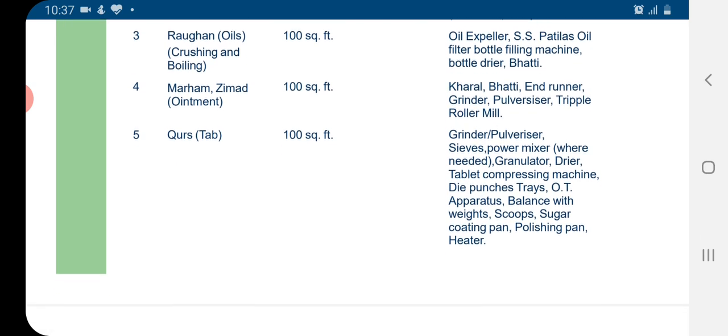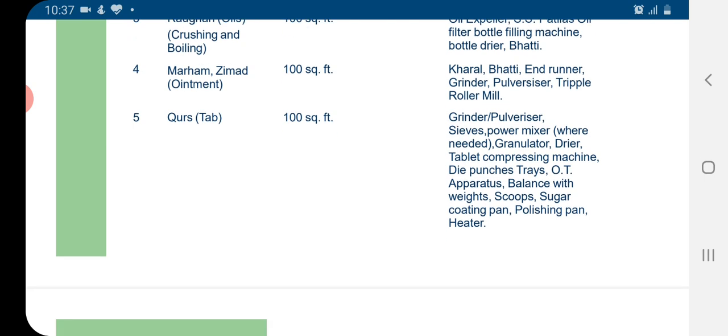For preparation of marham or ziman, which is an ointment, 100 square feet area is prescribed with instruments and machinery like khalwal, mortar and pestle, which is mortar and pestle, bhatti, end runner, grinder, pulverizer, triple roller machine.